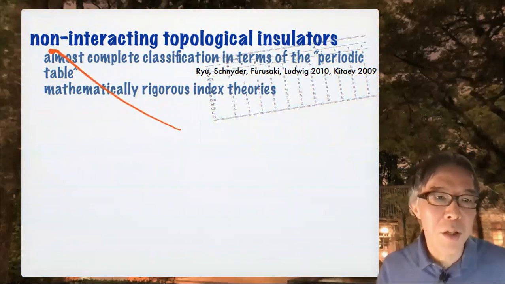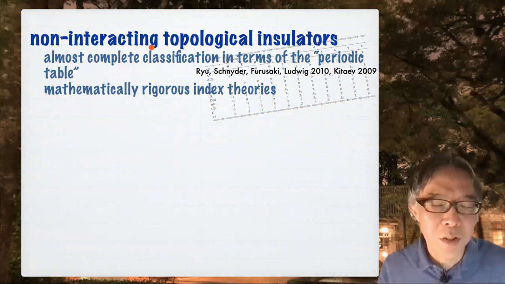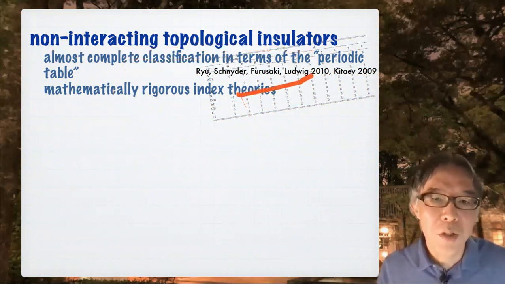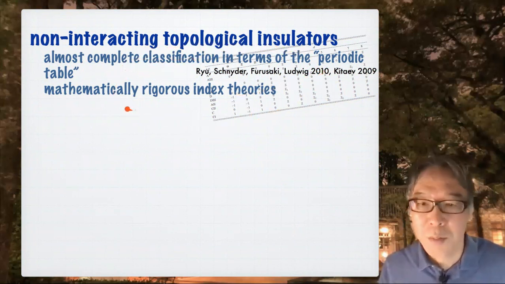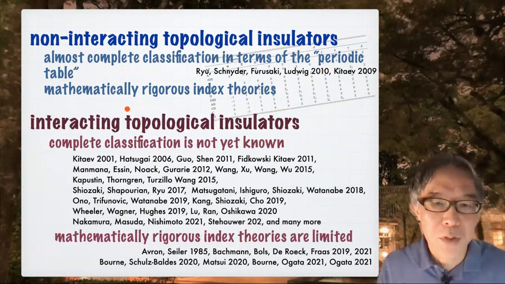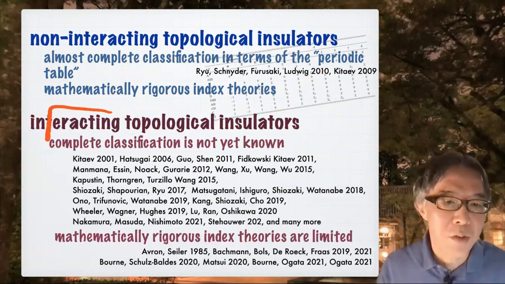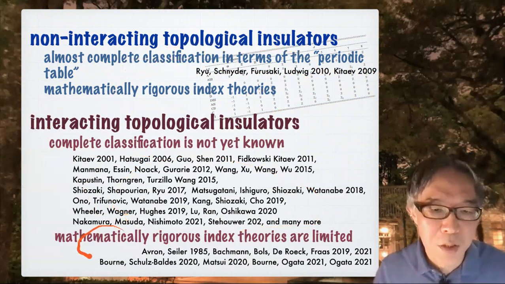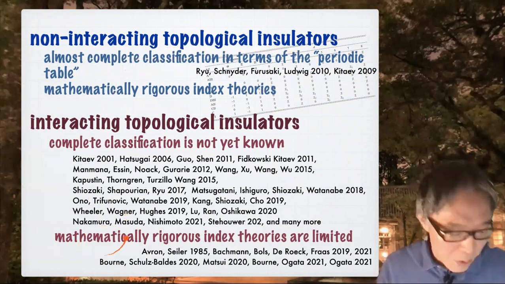Our understanding about non-interacting topological insulators is almost complete. We know this periodic table, and there are many rigorous index theories. But interacting topological insulators are not well understood, and we still do not have a complete classification. There are many works, probably I'm missing a lot, and there are some mathematically rigorous works, but they are still limited.